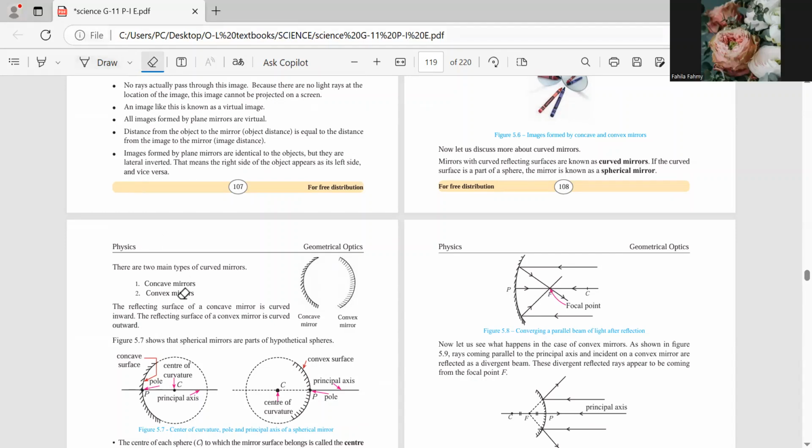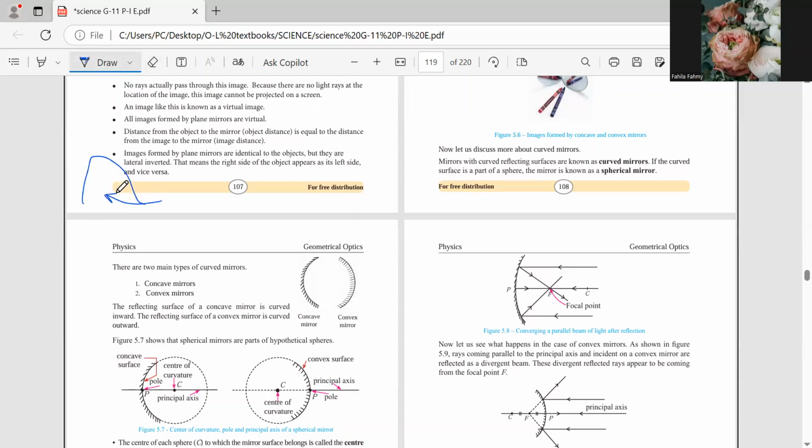How do you remember these two names? How do I remember concave? You see a cave, right? In a cave, you go inside. So my mind remembers only this. This is a concave. So I know this is a concave, and then I can draw the rest the way I want.